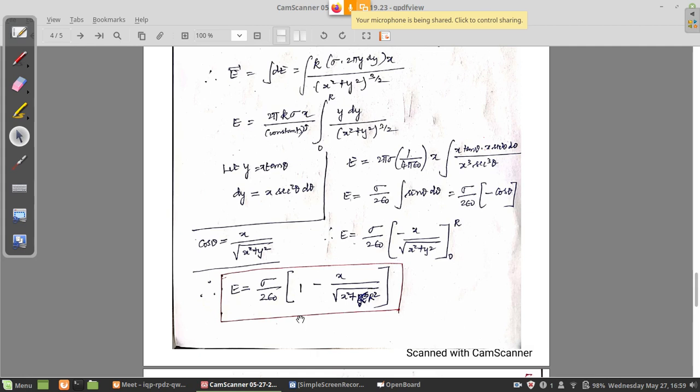For at least one more class, we have some more practical applications of continuous charge distribution. For example, what is the electric field due to a spherical shell? What is the electric field due to a cylinder? All these things we can discuss. Then when we do Gauss's law later on, we can compare the results. We will get the same results very easily using Gauss's law. That we will do after a few classes.